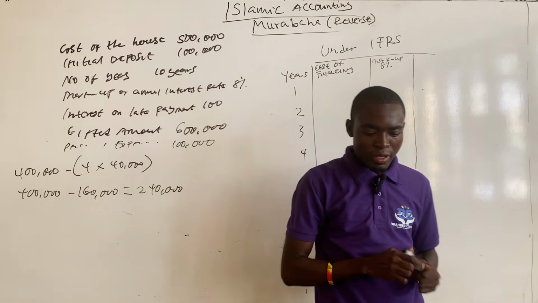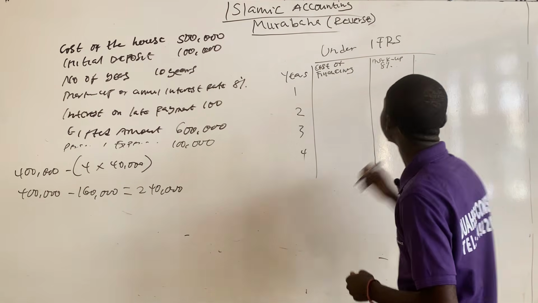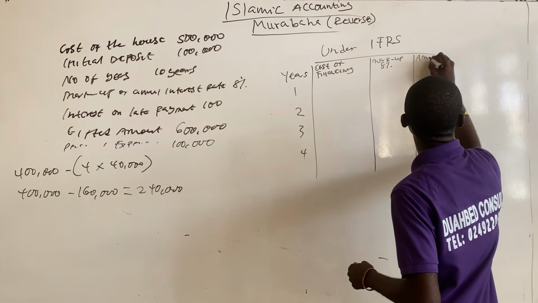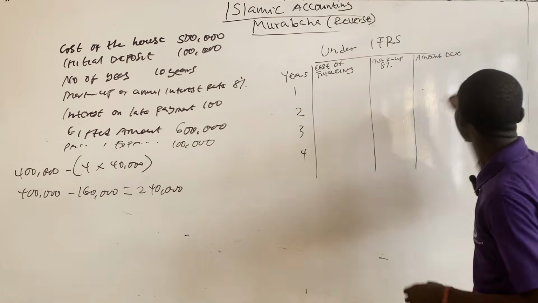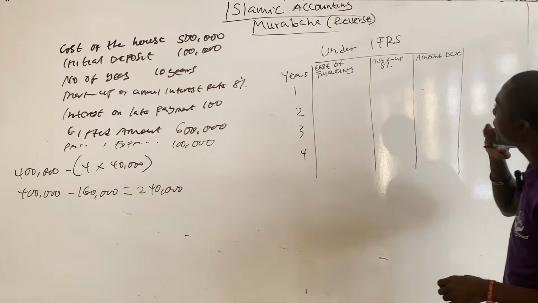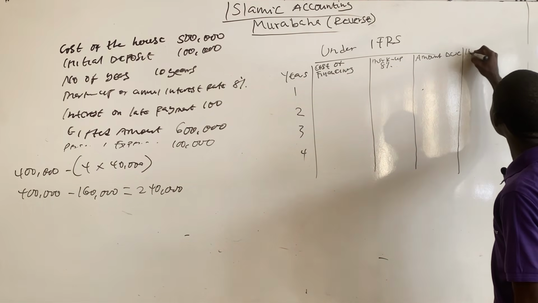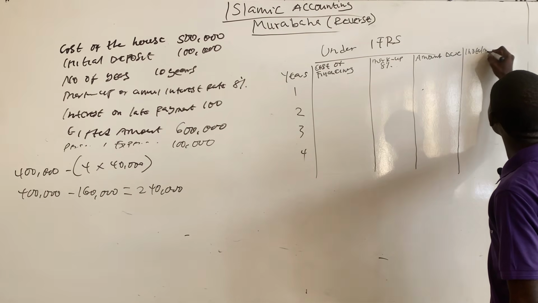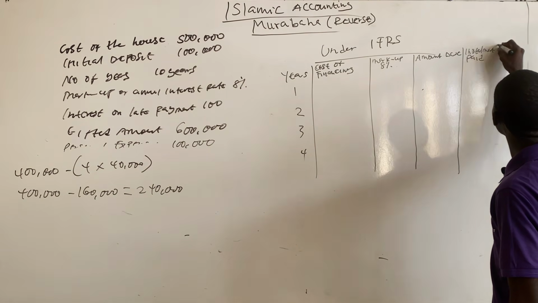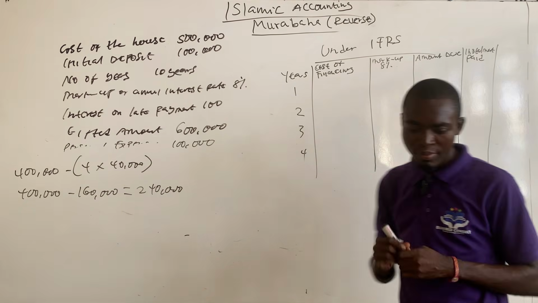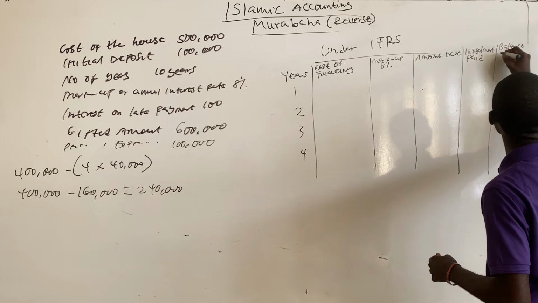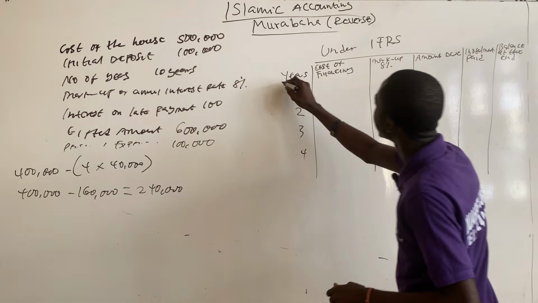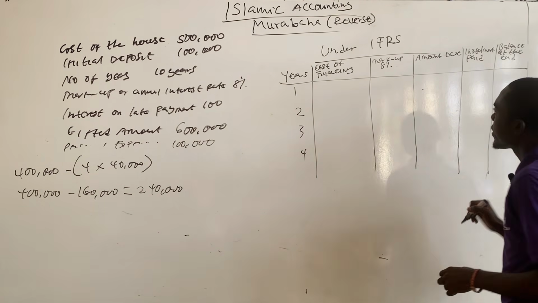And also you create a column for amount due. And then another column for installment payment. And then lastly, balance at the end of the year. Okay.